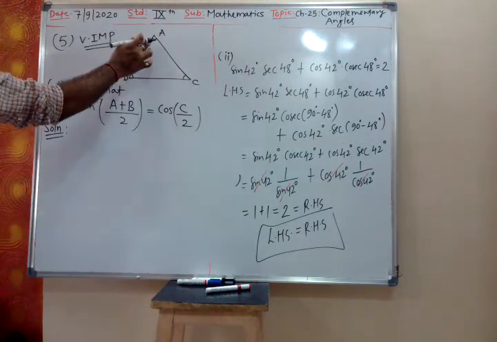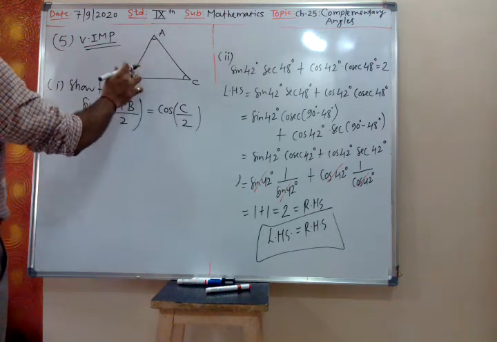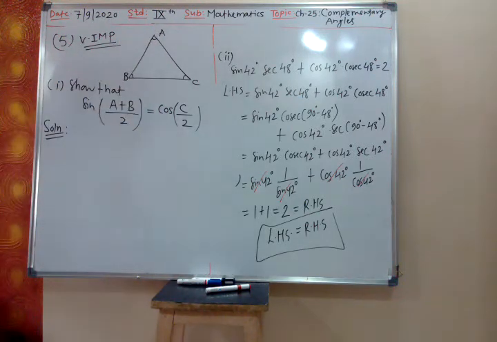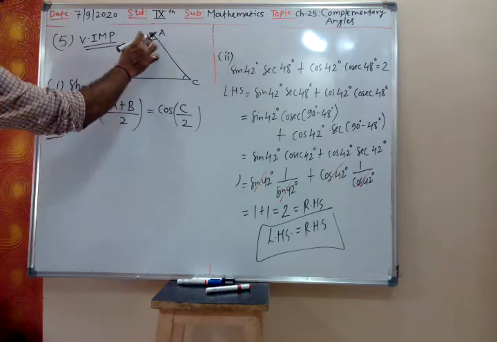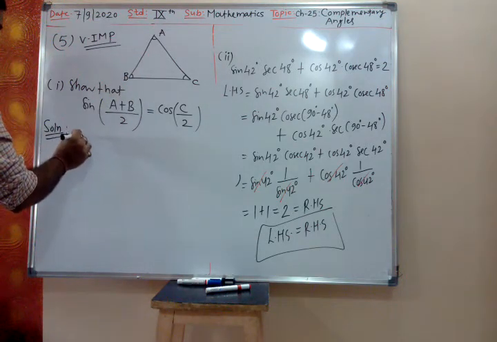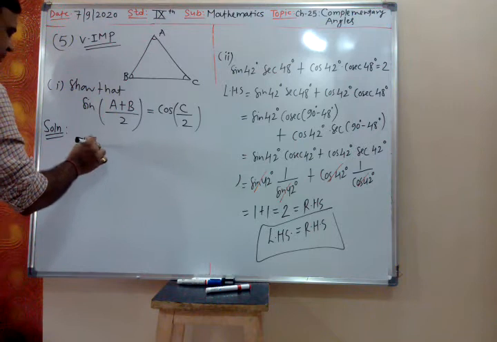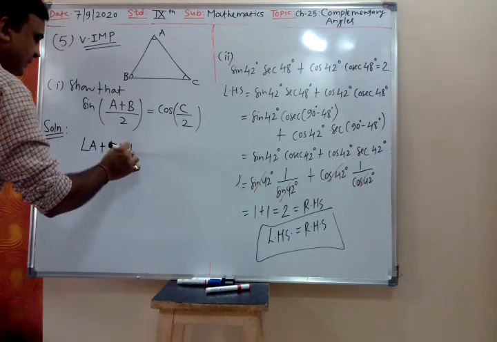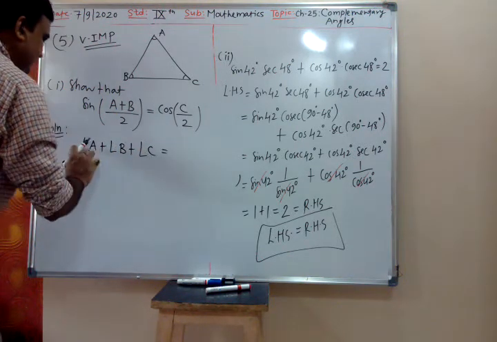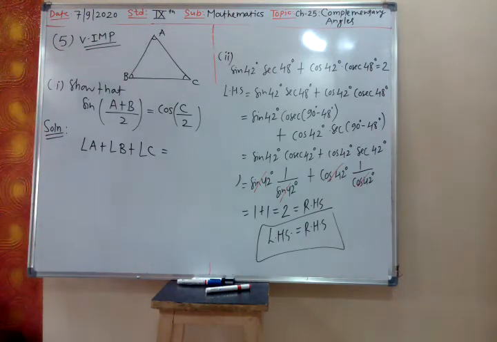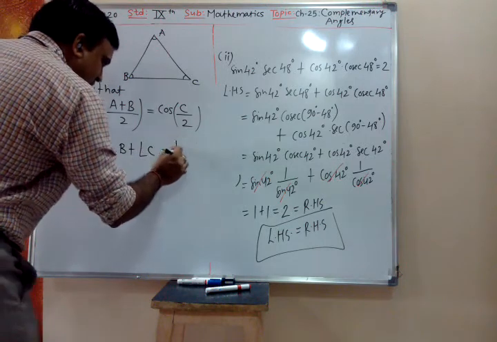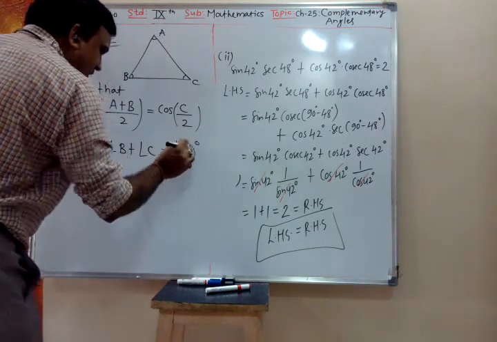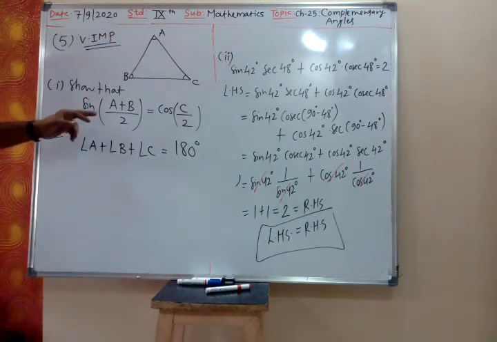So see here, for triangle ABC, what is the sum of all the three angles of a triangle? Sum of all the three angles is angle A plus angle B plus angle C, which is 180 degree. Now see this.